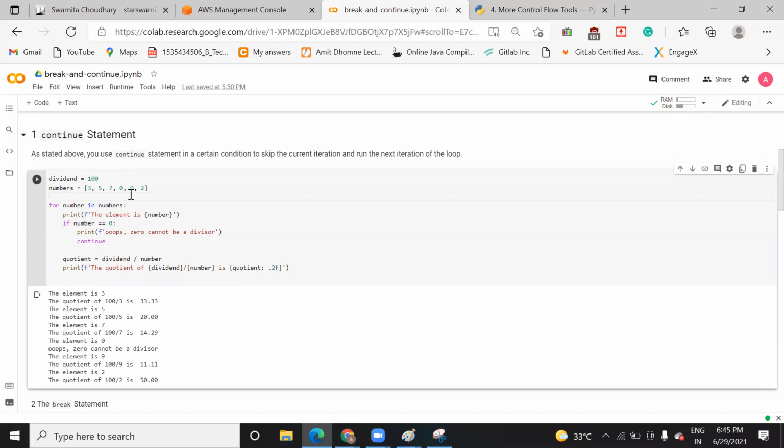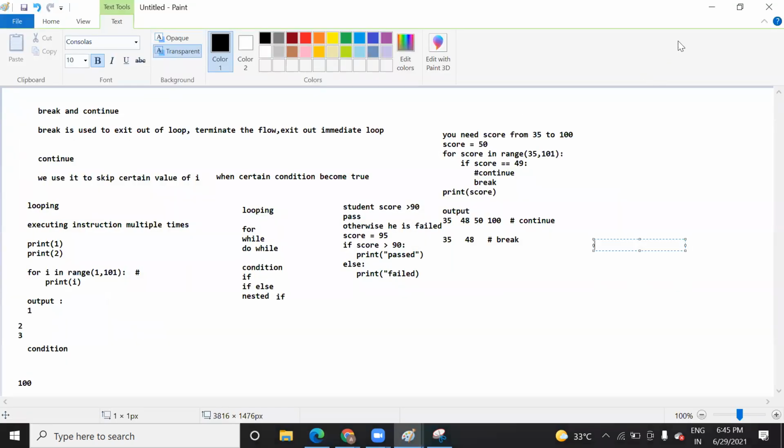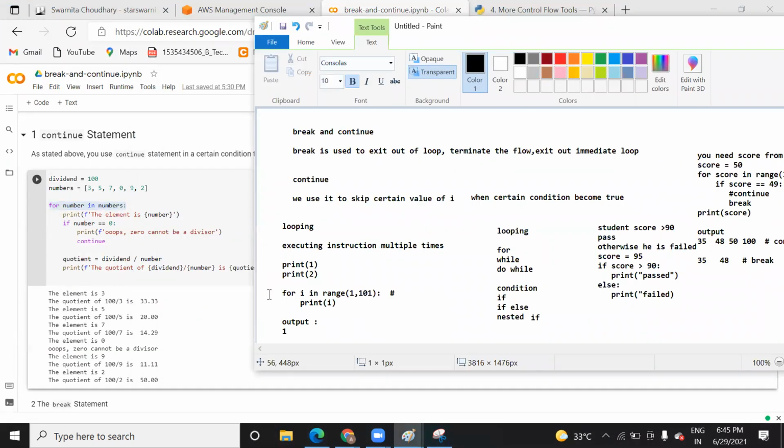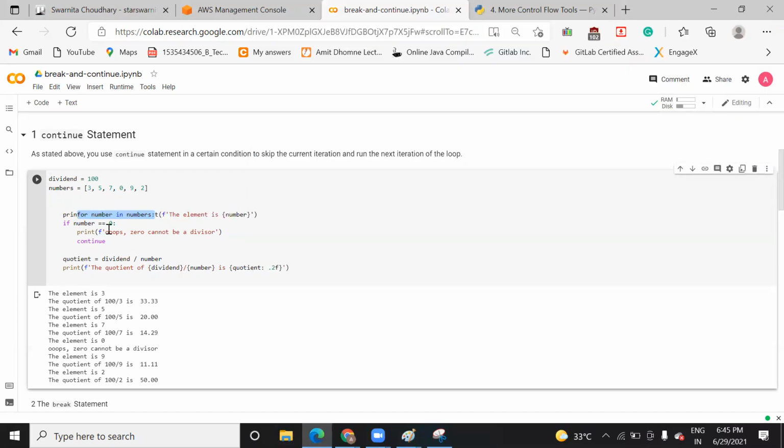Now what I'm doing here is running the for loop. This is another way of running the for loop. It might be a question in your mind that you have seen a for loop in a different way. What is this one, right? So the difference is that this number is actually acting as a temporary variable here, and it will iterate based on the number of elements in this particular list, which has 6 elements, right?